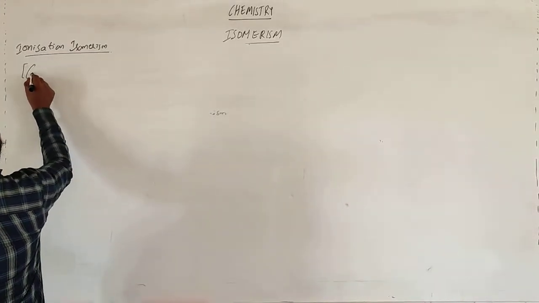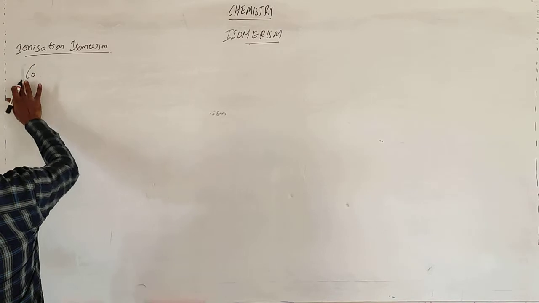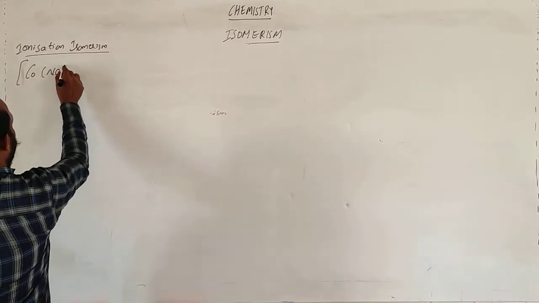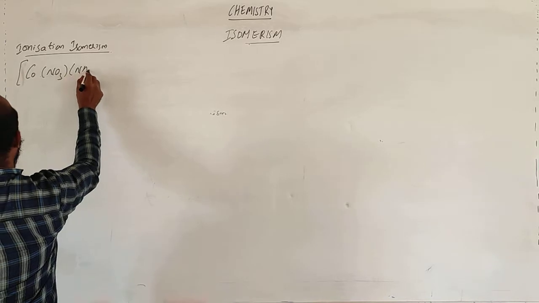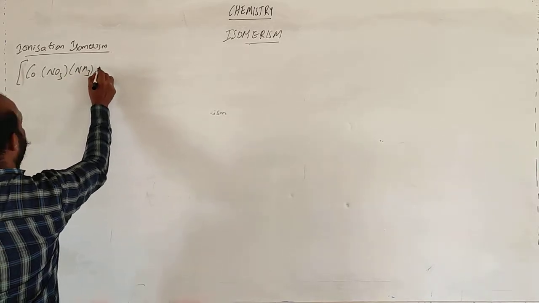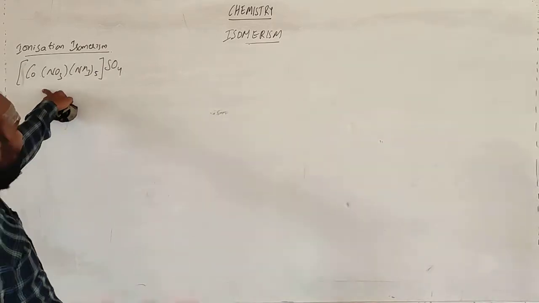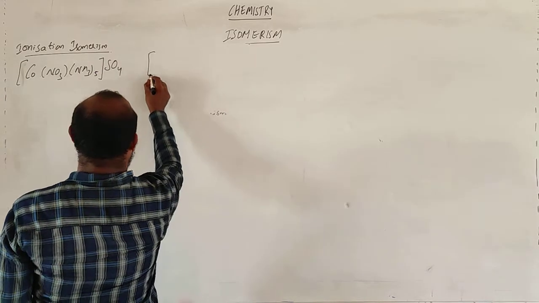Suppose I take a molecule like [Co(NO3)(NH3)5]SO4. This is one molecule. The same molecule I am taking with a different structure.